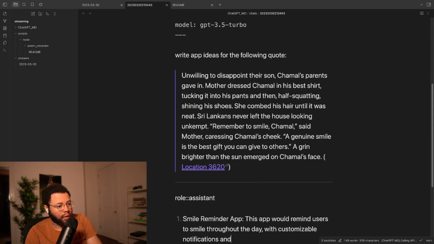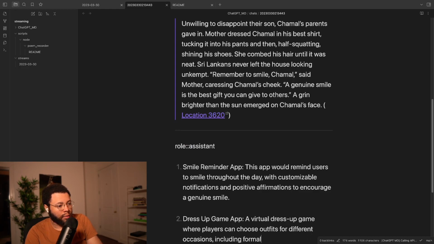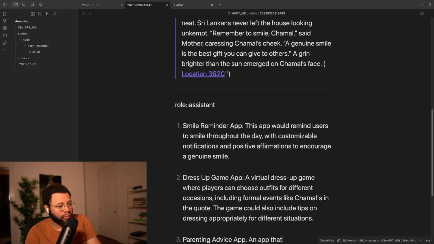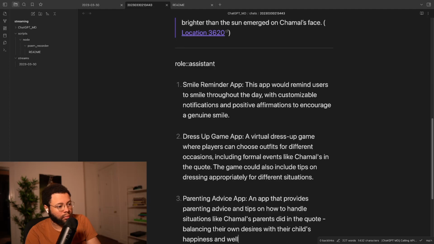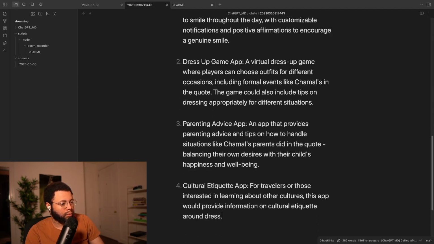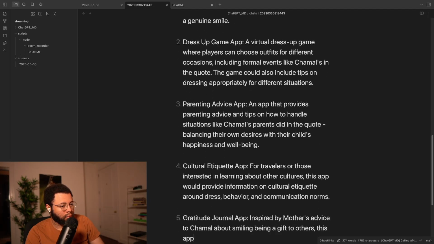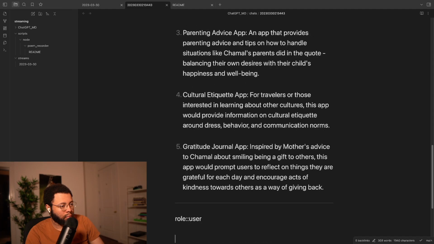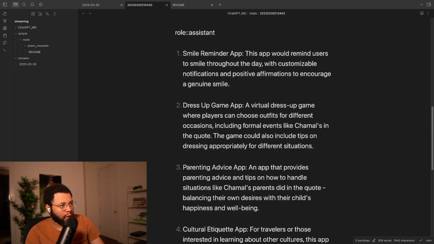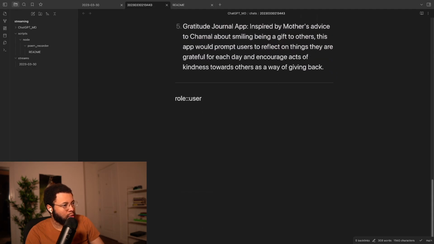It's calling the API. So, a pretty good idea here. I think the smile reminder app sounds pretty cool. Let's go with number one.